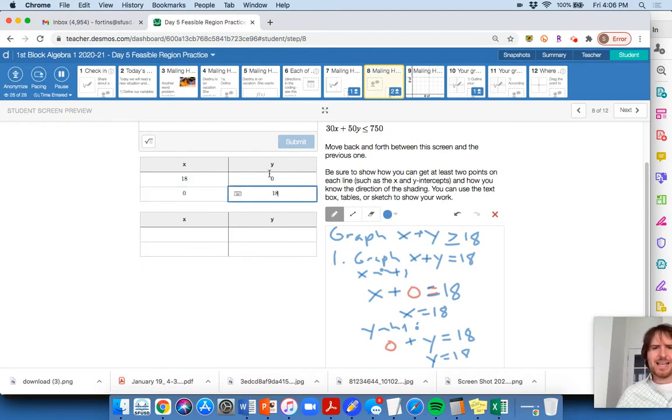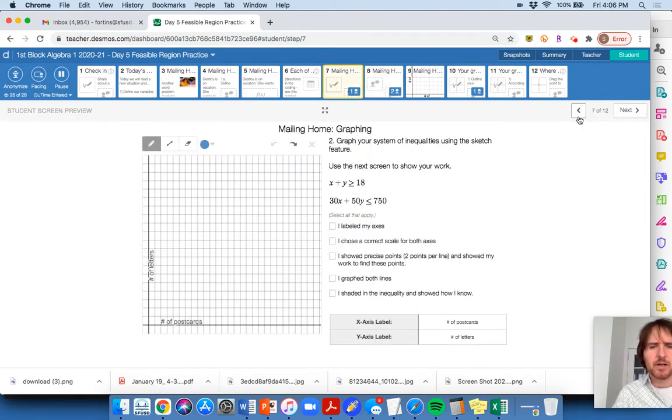Does that show on my other graph? Let's see if that actually shows up here. Move over here. It doesn't show, okay? But I'm going to have to graph that. So maybe what I'm going to do, it says I chose the correct scale for both axes. I need to, because my y-intercept, I need to get it to at least 18.